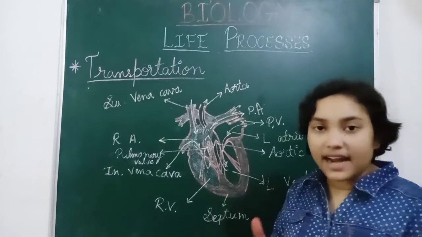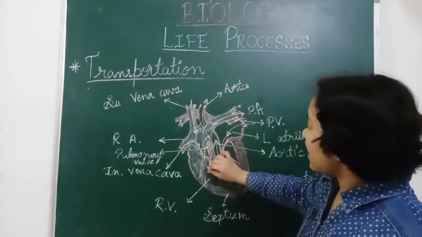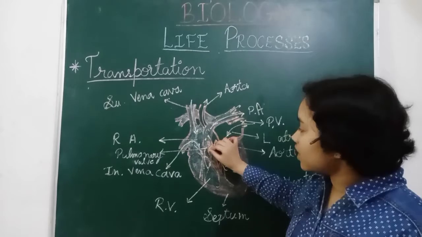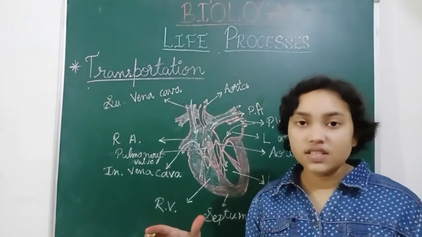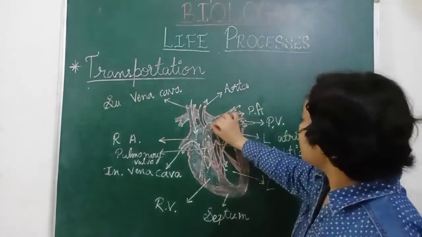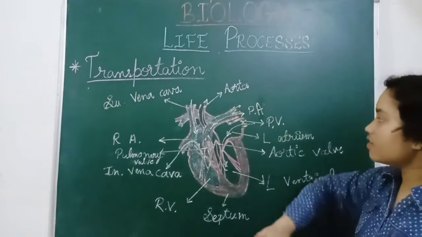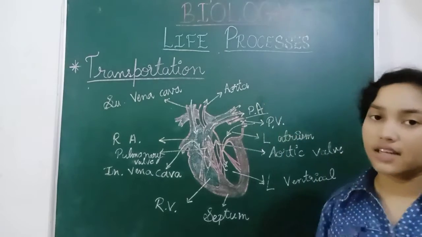When it is contracting, the pulmonary valve opens, and the deoxygenated blood is carried to the pulmonary arteries.